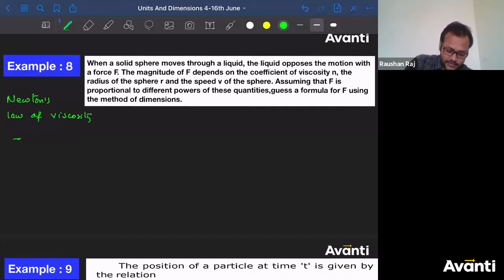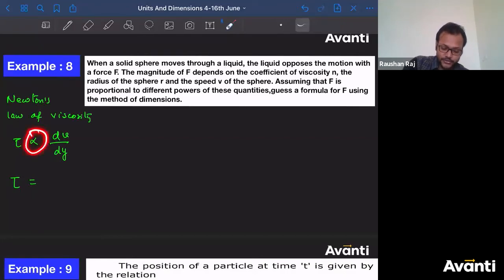He suggested that the stress developed will be directly proportional to the velocity gradient dv by dy. So you can write tau is equal to, and to get rid of the proportionality we introduced a constant and named that constant mu, times dv by dy.